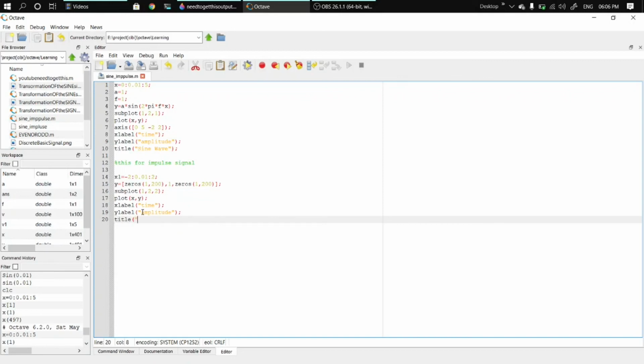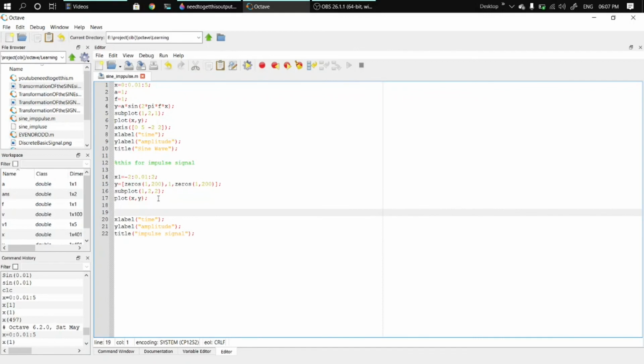The title is impulse signal. We also need to set the axis. We want the axis from minus 2 to 2 on the x-axis, and on the y-axis we also want minus 2 to 2. Okay, let's plot this.